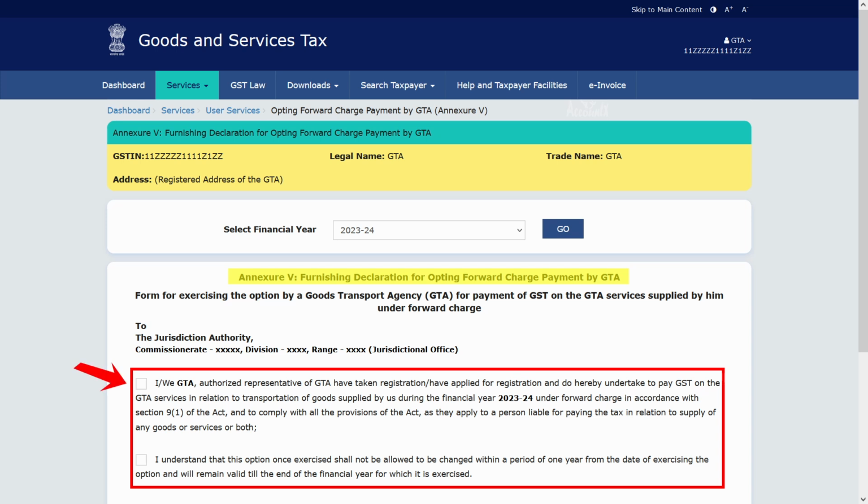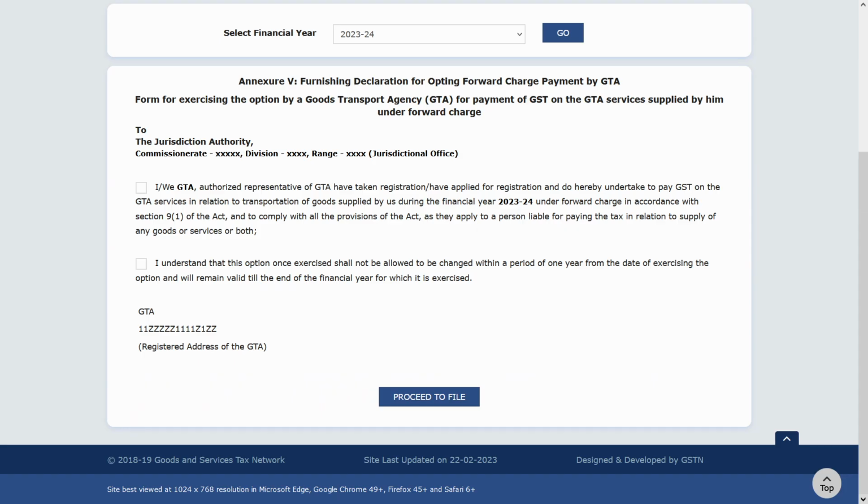Here you need to give your consent. Basically, you're saying that you would pay GST because you have opted for forward charge, and you're also aware that once you opt for it, you would not be able to change it for the same financial year. We'll shortly talk about this. Click Proceed to file. Once you do that, OTP would be sent to your mobile number or email ID. Enter OTP and file this annexure.